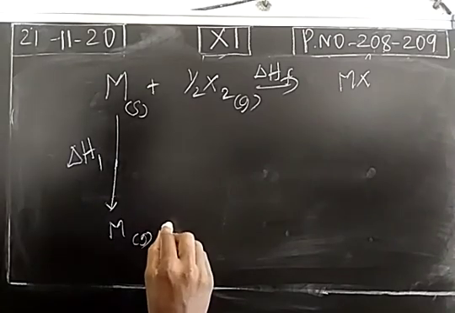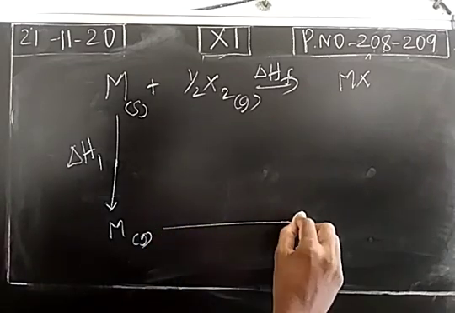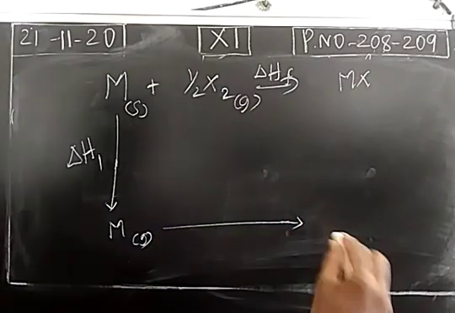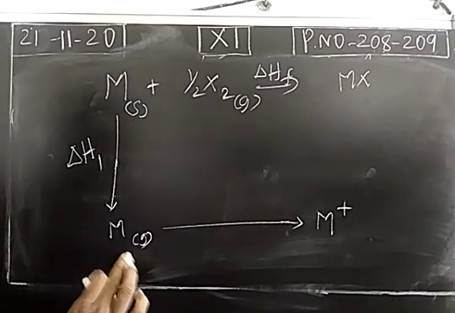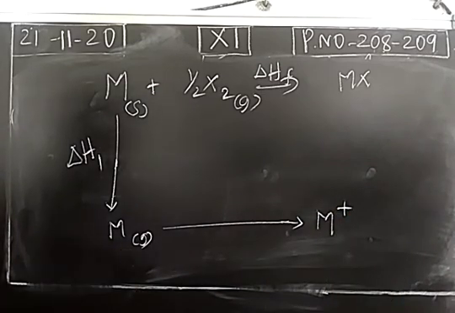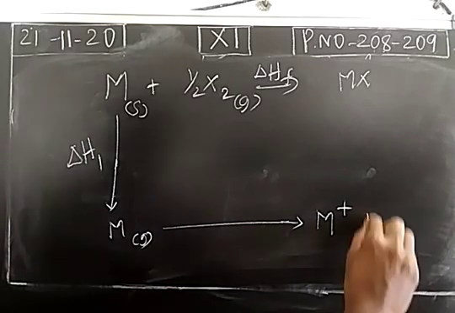Next, the gaseous metal atom is converted into a cation. So energy is applied on this metal, and the loosely bound valence electron is removed.